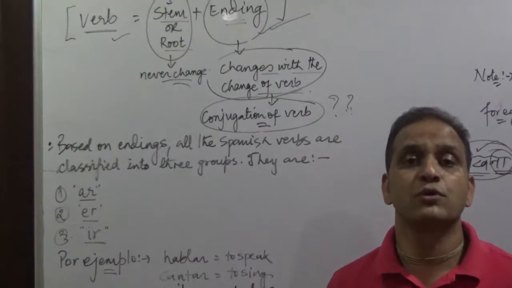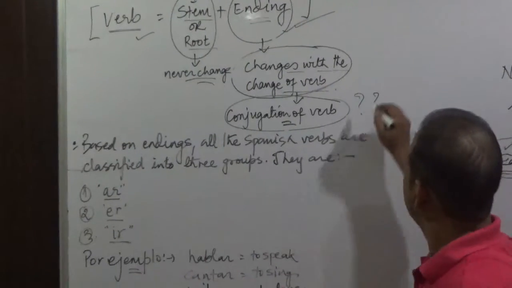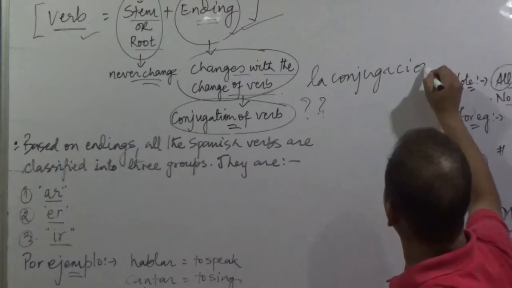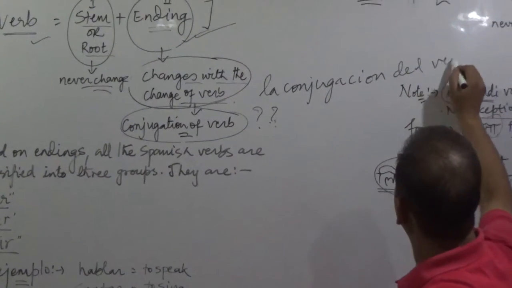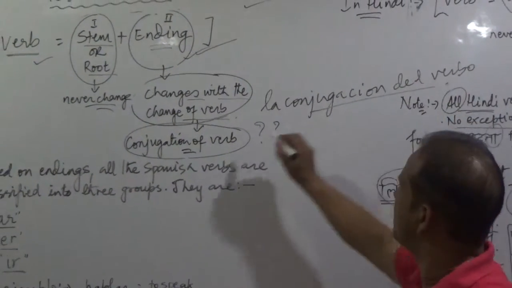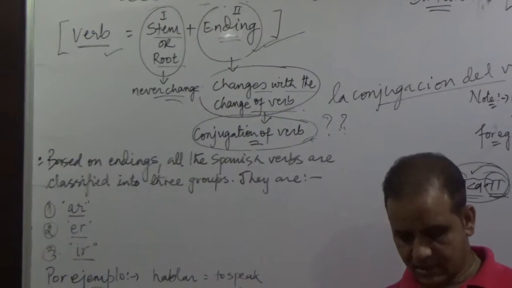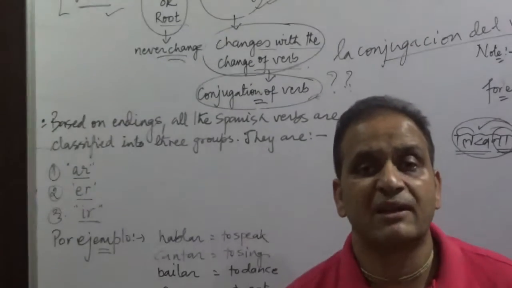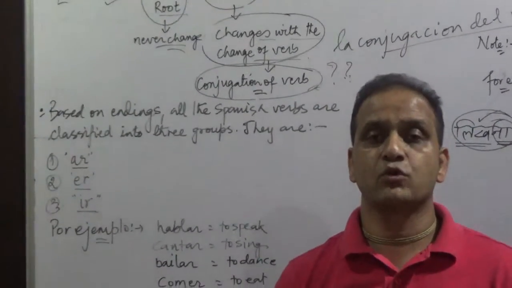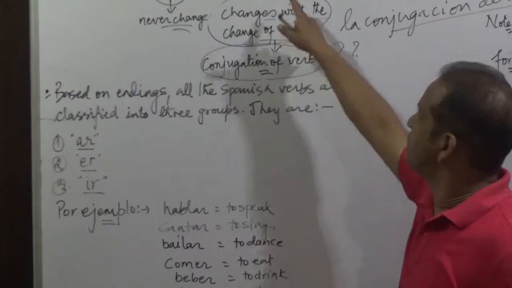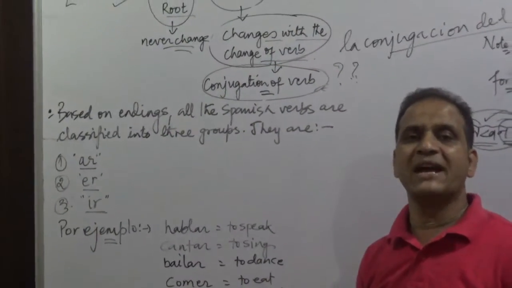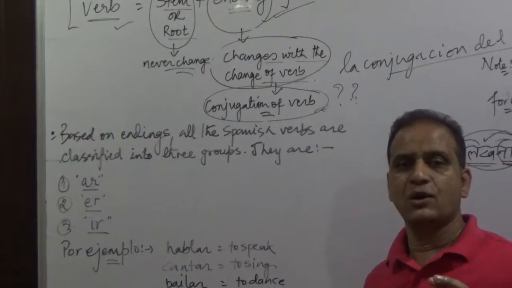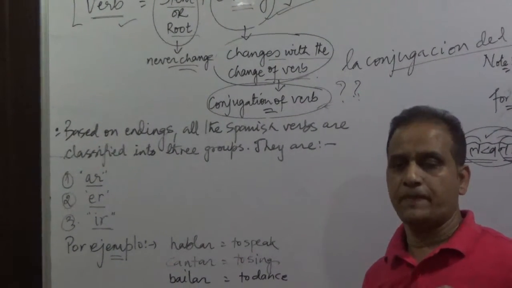La conjugación del verbo en español. The conjugation of verb. Entonces, ¿qué significa la conjugación del verbo? What do you mean by conjugation of verb? Conjugation of verb is nothing but when the ending part of the verb changes with the change of subject. This process is called conjugation of verb. Okay.